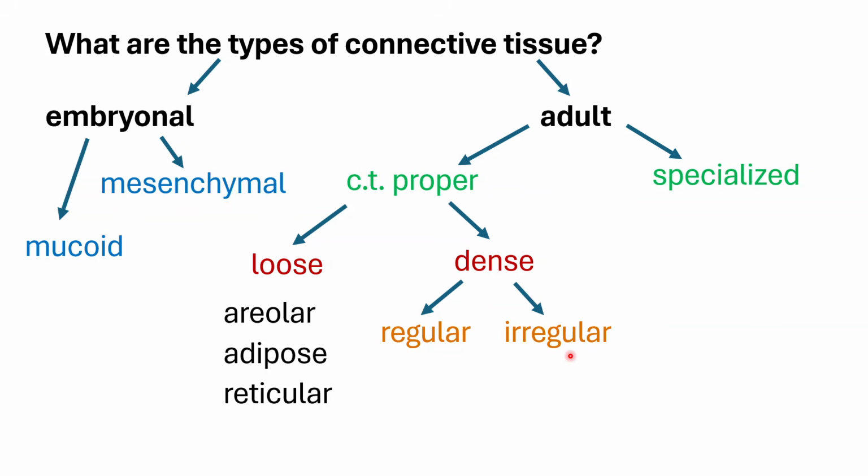This regular and irregular type basically describes the orientation of the fibers, which are seen in a very high amount in the dense type of connective tissue proper. For the regular dense connective tissue, you would have your dense white fibrous connective tissue and your elastic dense connective tissue.